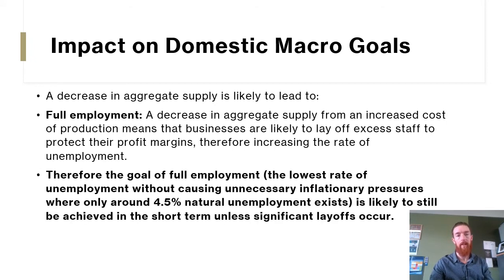For full employment, a decrease in aggregate supply from an increased cost of production means that businesses are likely to lay off excess staff to protect their profit margins, therefore increasing the rate of unemployment. And same as with aggregate demand, the goal is still likely to be achieved in the short term unless significant layoffs occurred from the slowdown in aggregate supply.